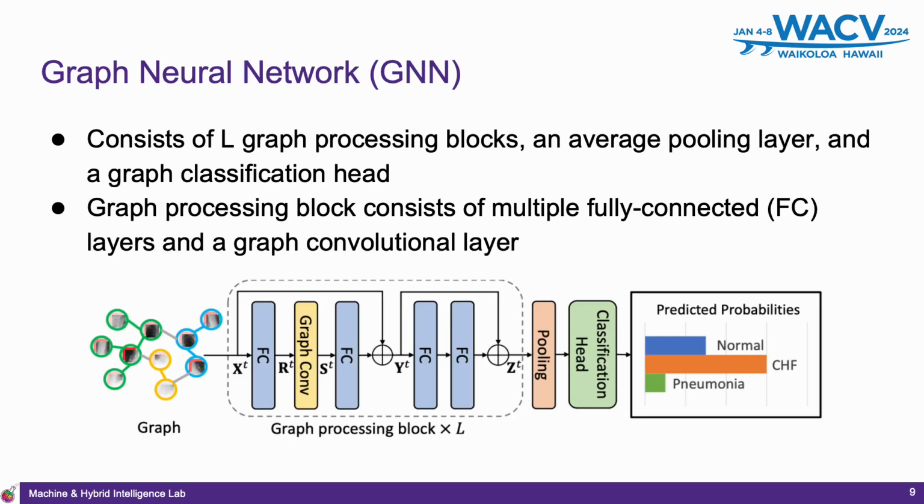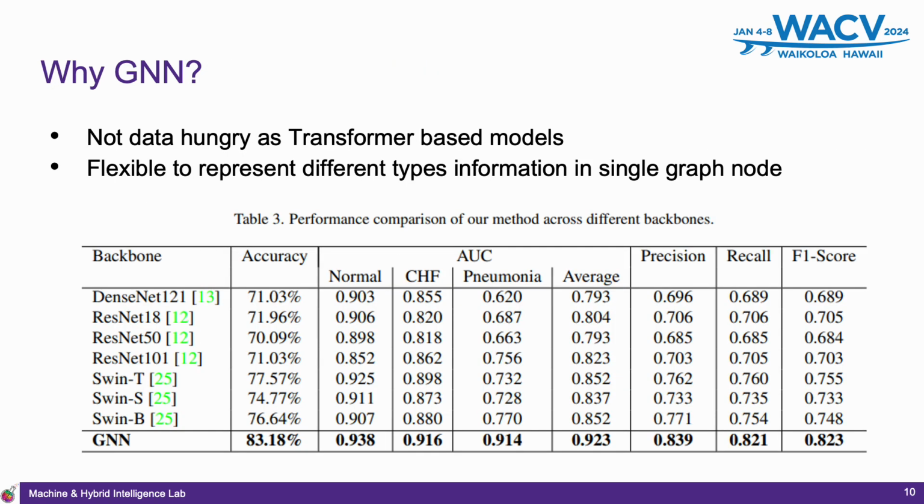This operation is much more time efficient. After the graph is constructed, we use a graph neural network to conduct graph-level classification. The detailed architecture is shown in the figure. In this study, the reason for applying GNN is that GNN is not as data-hungry as transformer-based models and is more flexible to represent different types of information in a single graph node. We can see in the table that GNN achieved the best evaluation score with limited data when compared to other backbone networks.